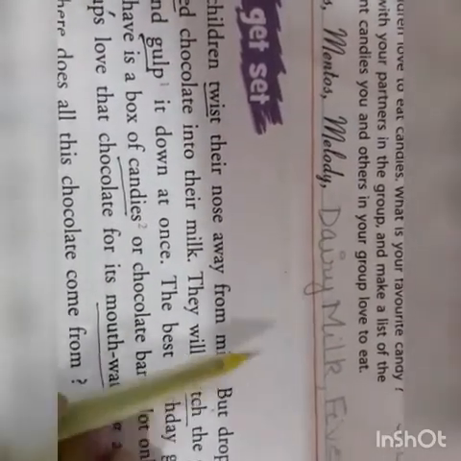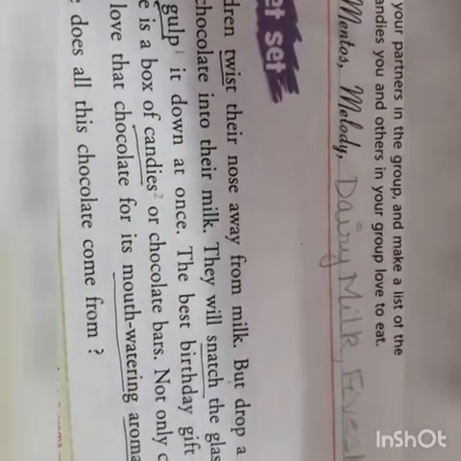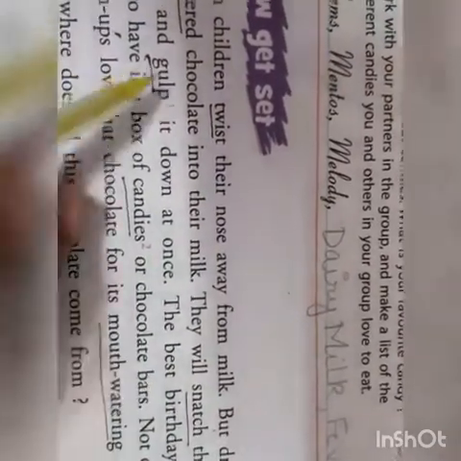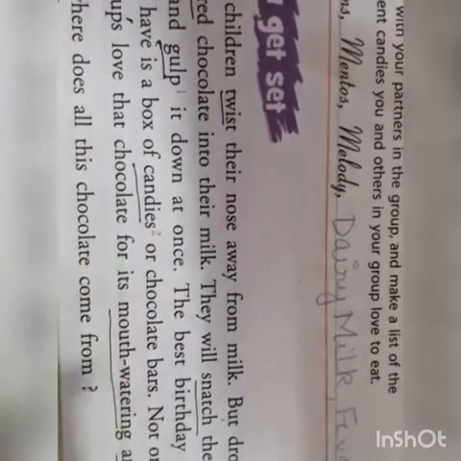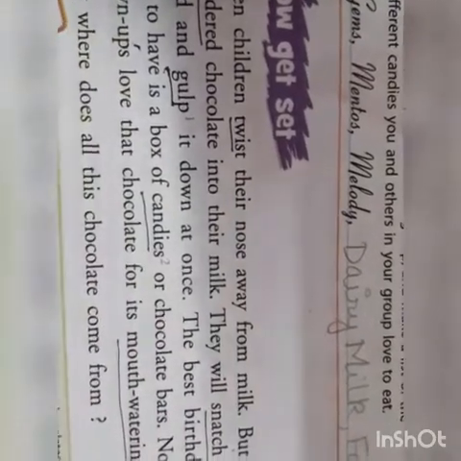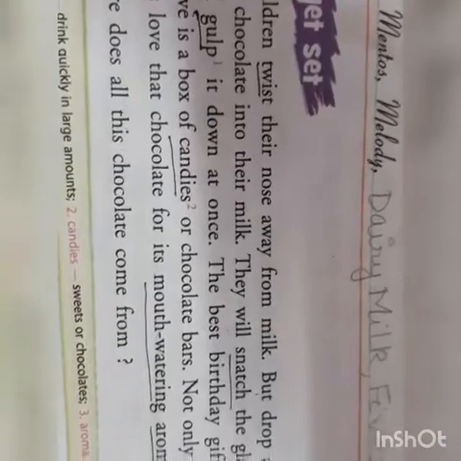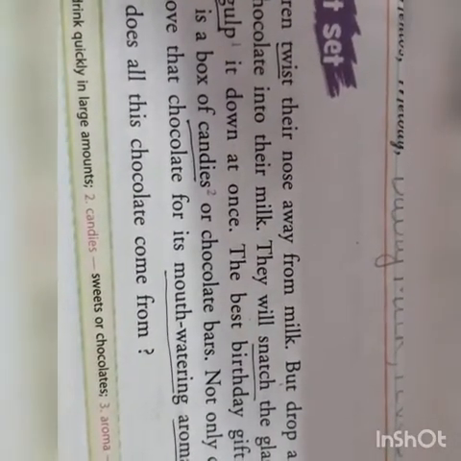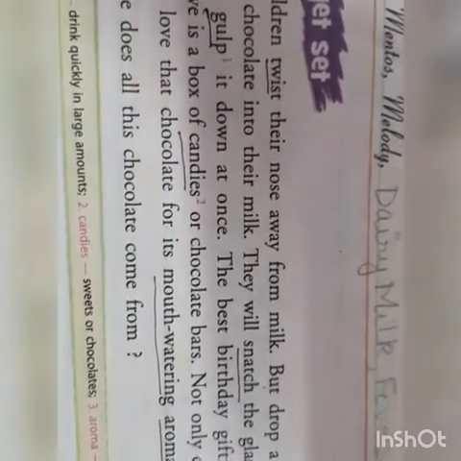But if you add the chocolate flavor to the milk, they all will snatch, which means to pull from the hand, the glass of milk, and gulp, which means to drink in one breath, they will drink it at once. So that will be the best birthday gift. What is the best birthday gift for the children? A box of chocolates or candies or different chocolate bars that they love to eat. Not only children, but even adults love to eat chocolate because there's a special type of aroma that comes out. It's a lovely aroma that attracts everyone, and it's quite mouth-watering.